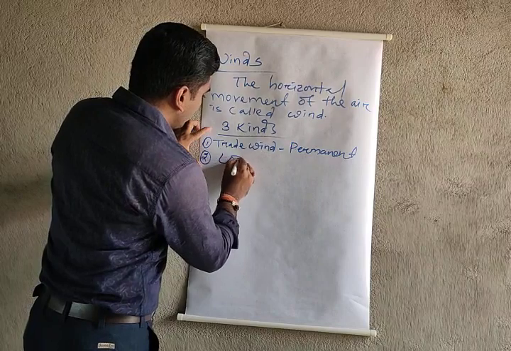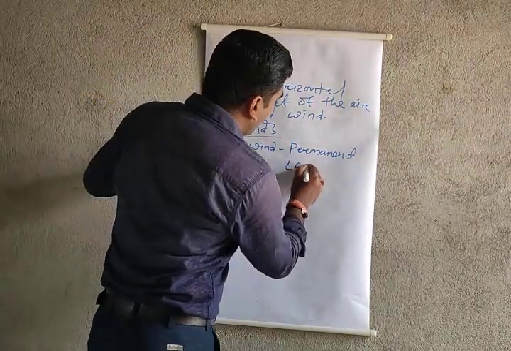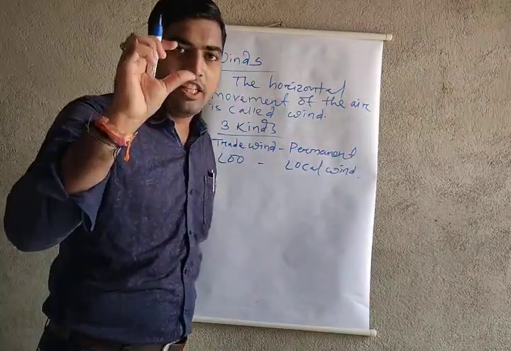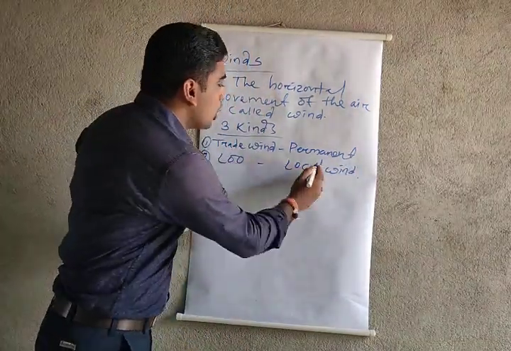Number 2, loop or local wind. This is a small confusion, just listen to me carefully. What is a local wind?